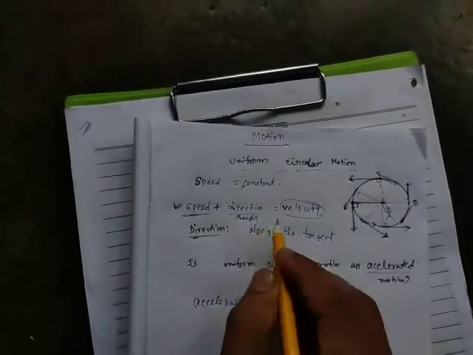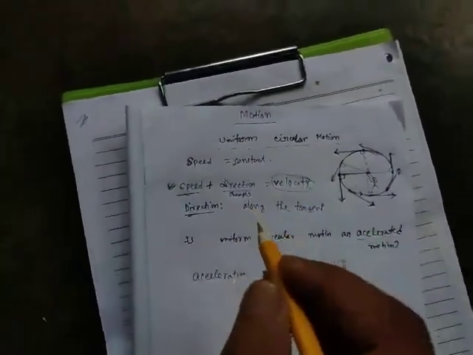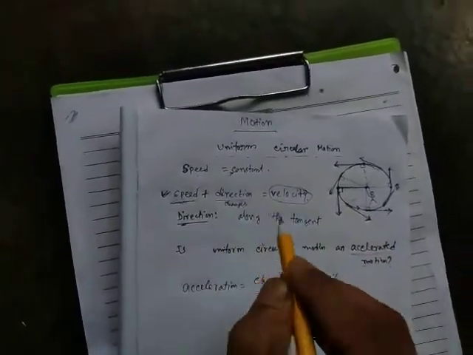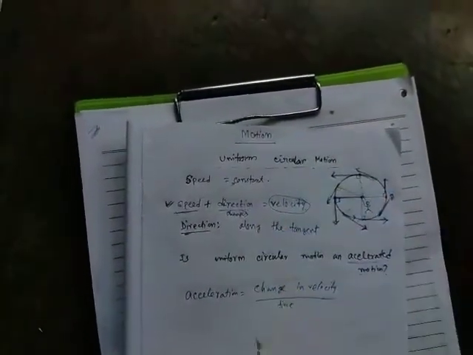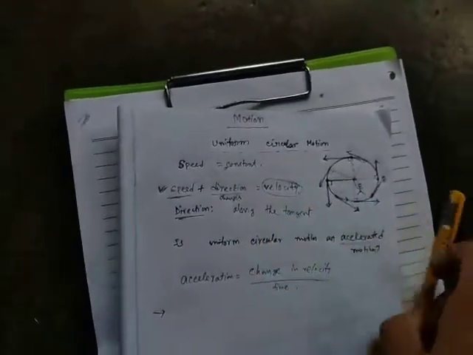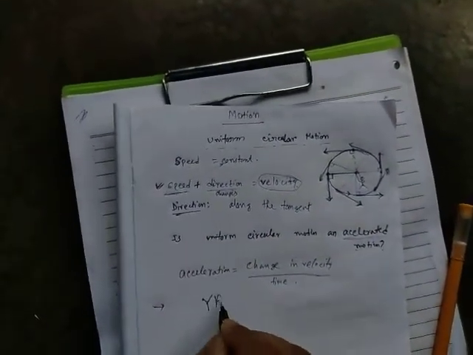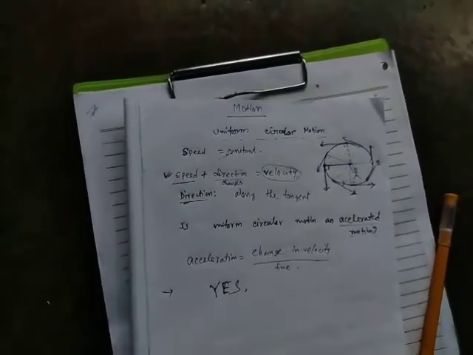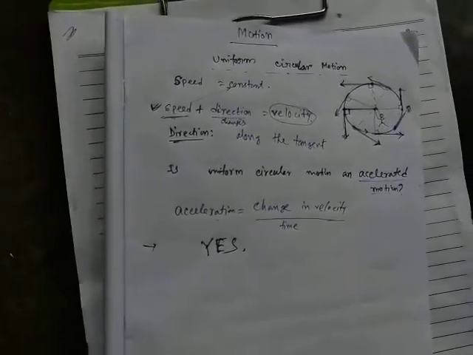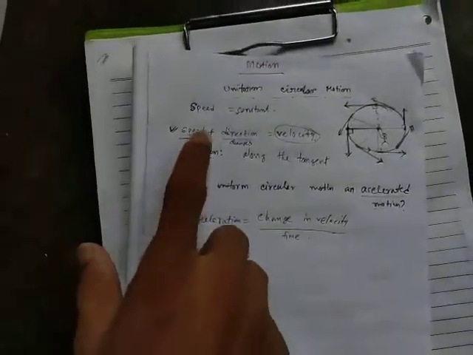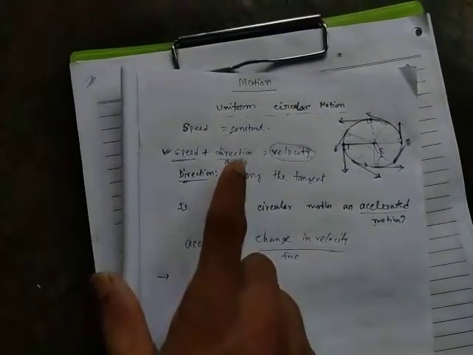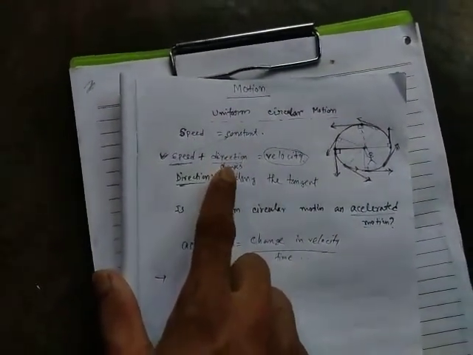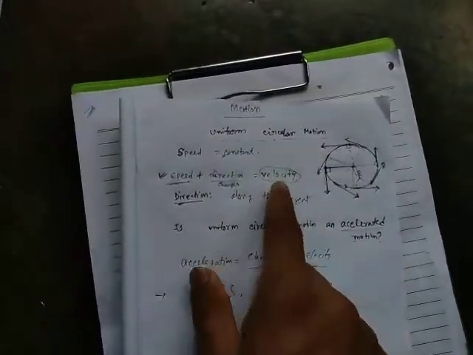So due to change in direction, we get a change in velocity. That means we can say uniform circular motion is an accelerated motion. Yes, the answer is yes. And what is the explanation? For uniform circular motion, speed remains constant, but as the direction changes continuously, the velocity also changes.